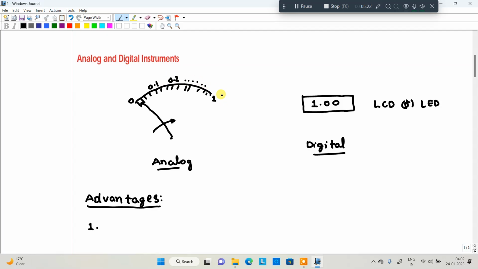While you are measuring, you can calculate from each and every line indicated, and see without parallax error to find the value. But it is somewhat difficult, though it can be measured. In case of digital, we can see the value directly. So reading the value is easy.